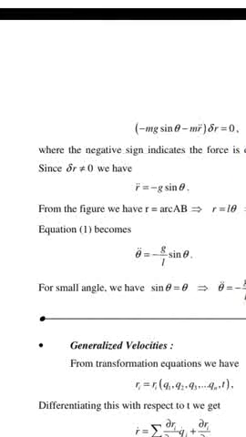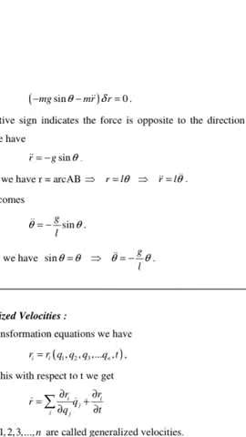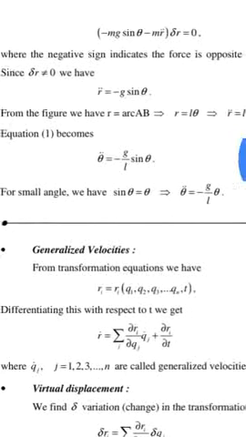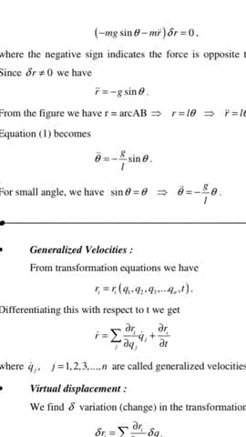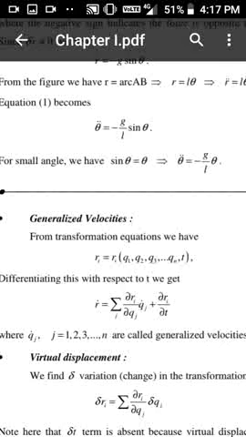Since delta r is not equal to 0, we have r double dot is equal to minus g sine theta. From the figure, r is equal to l theta, therefore r double dot is equal to l theta double dot. Therefore, equation 1 becomes theta double dot is equal to minus g upon l sine theta. Theta is very small, therefore sine theta is approximately equal to theta. Therefore, theta double dot is equal to minus g upon l theta.